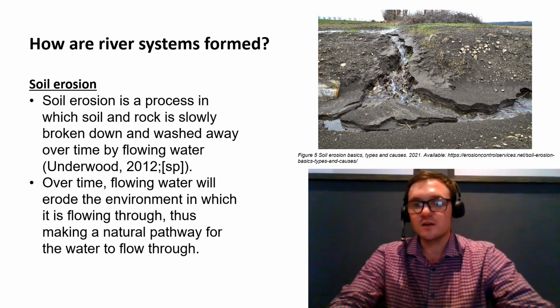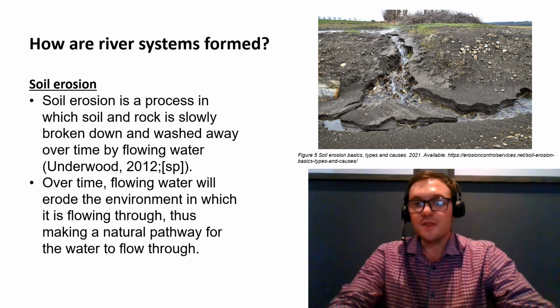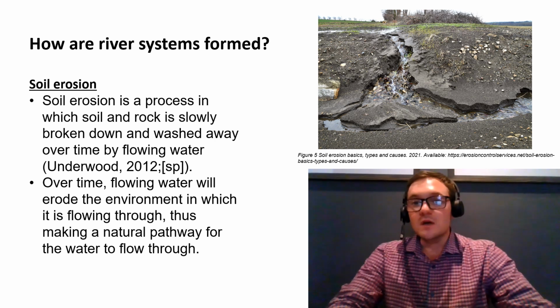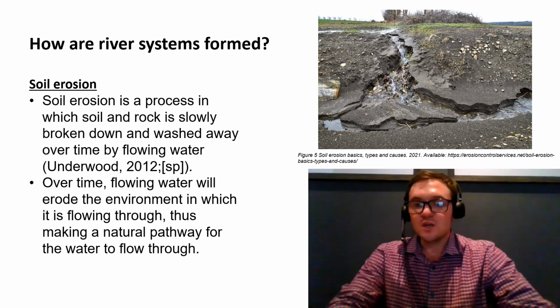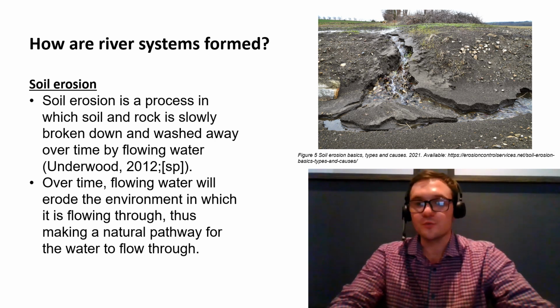And we can see a nice little picture that I have inserted above my screen, and this is an example of soil erosion. If you can imagine a mini river system, this is what a river system would look like on a miniaturized scale. We have got the source leading from the higher elevation, and as the water flows down the landscape, it slowly erodes the soil in which it is flowing on, thus making a pathway for the water to flow through. And this is how rivers and even tributaries are created.